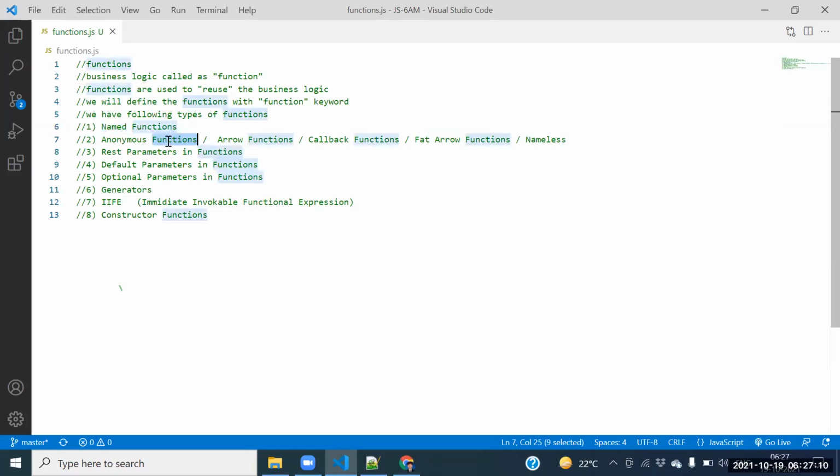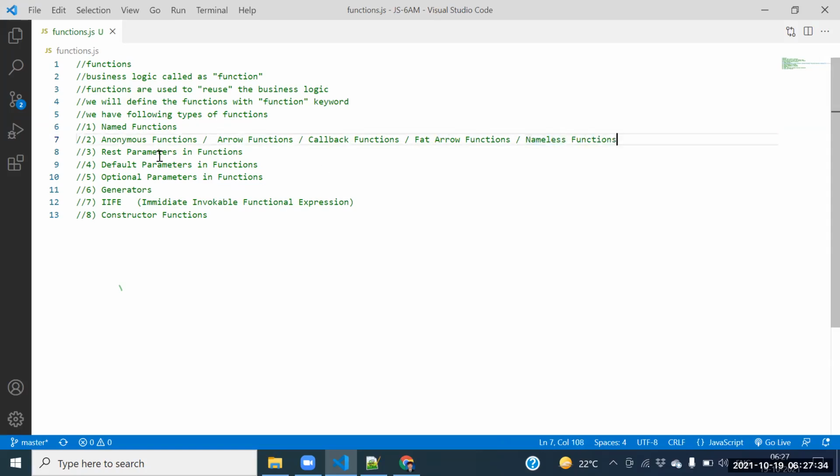Anonymous functions. Jansi, what are the different names for the anonymous functions? Anonymous functions also called arrow functions, arrow functions also called callback functions, callback functions also called fat arrow functions, fat arrow functions also called nameless functions.